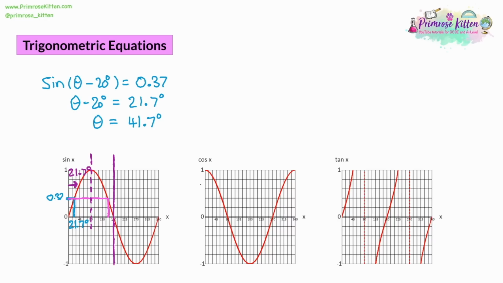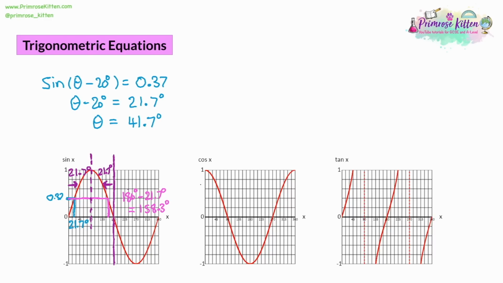So we're not looking at the second half of the graph. So if our first answer is 21.7 degrees away from where the curve starts to rise, looking at the symmetry, our other answer is going to be 21.7 degrees away from the end of the curve. And where does it end? It ends at 180 degrees. So we do take away 21.7 degrees, and that gives us our second answer, 158.3 degrees.